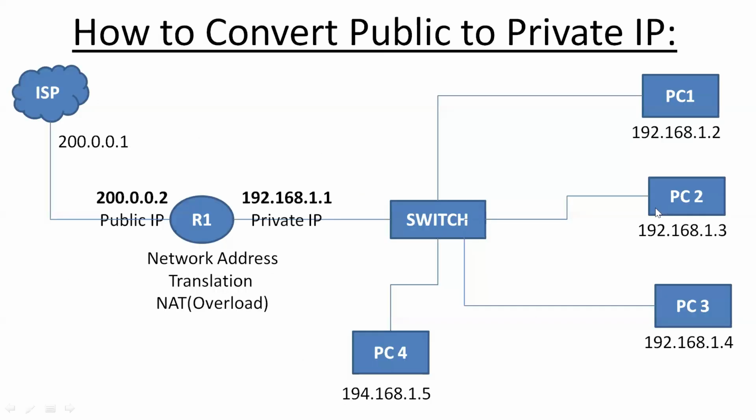How to convert public to private IP? From the ISP to router 1, then the switch. The private IP comes from the router, with NAT overload here. The IP address provided by the ISP is the public IP, and here it is the private IP. The switch will give other private IPs.